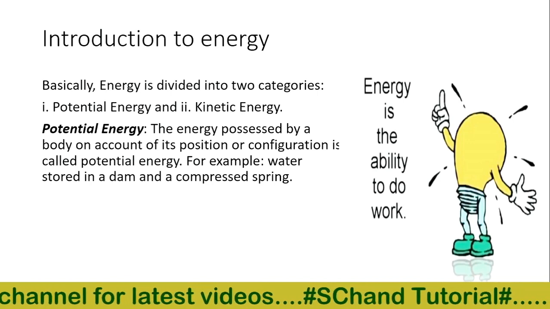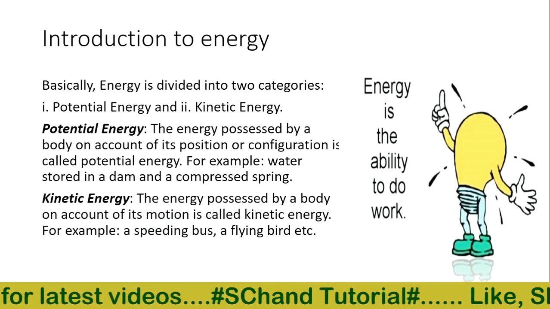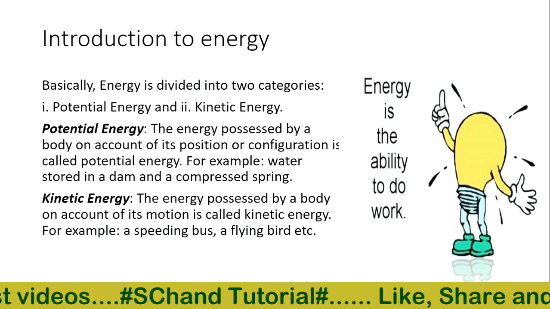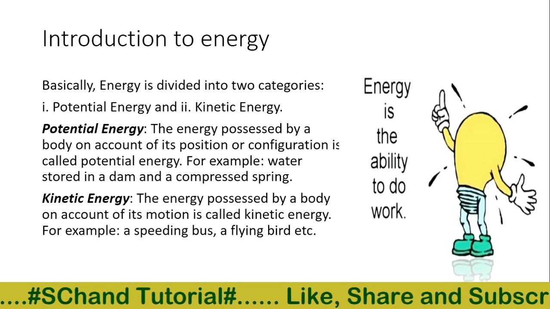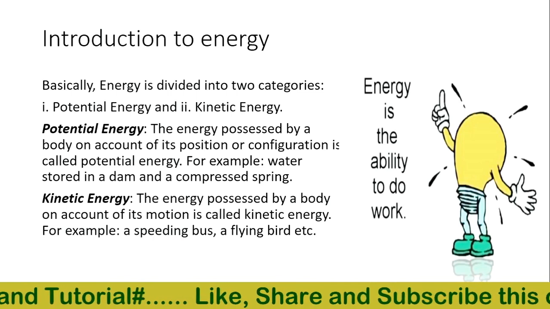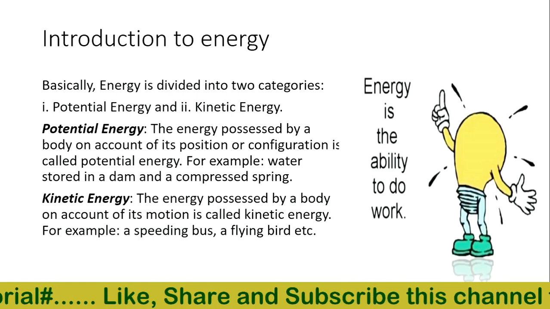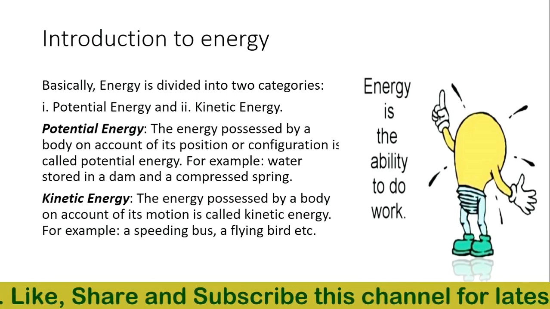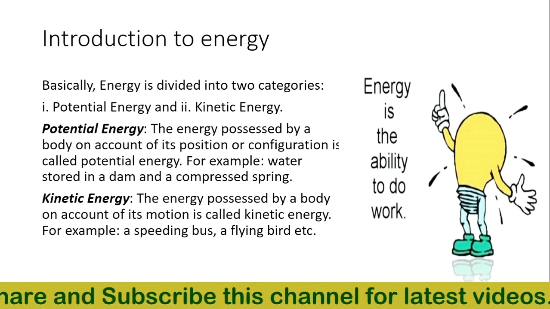Then next we have the kinetic energy. The energy possessed by a body on account of its motion is called kinetic energy. So all moving objects have kinetic energy. For example, a speeding bus, a flying bird, etc. All these are bodies which are in motion, that are having kinetic energy. So this is a brief introduction about kinetic energy.